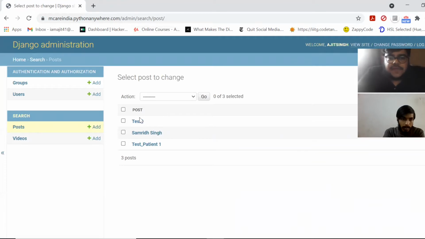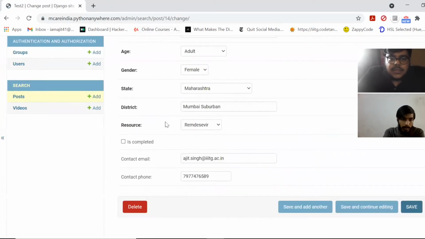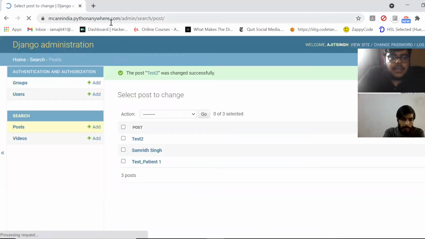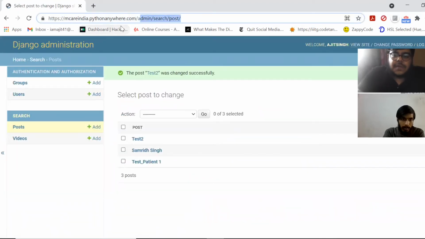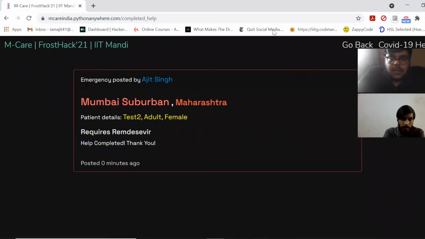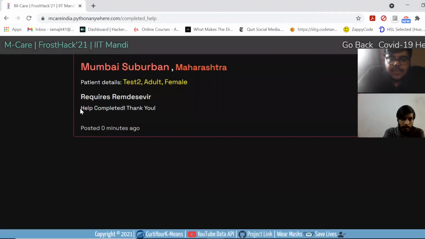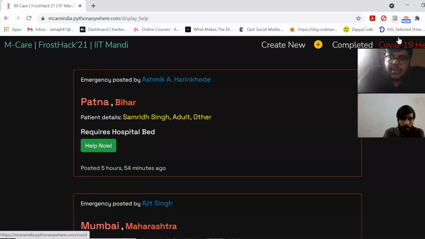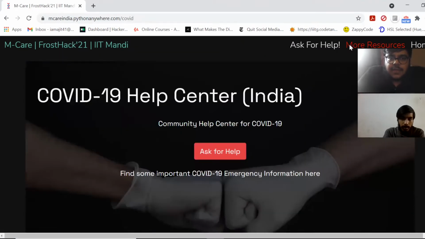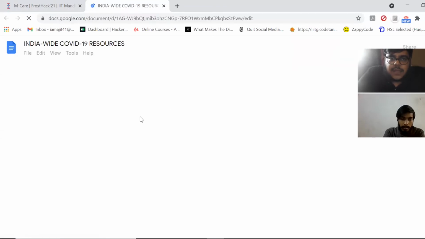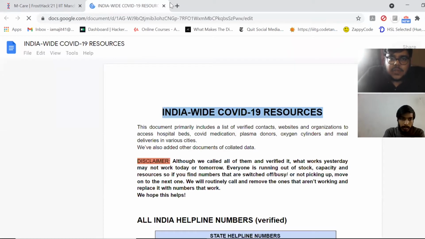And for example, if I want to complete this query, I can simply select is completed. I can save, and if I go back to the website, see, the task is now completed. So if a query is completed, it will simply display help completed, thank you. And over here we are also attaching extra resource links, which simply link to a Google Drive, which contains India-wide COVID-19 resources.